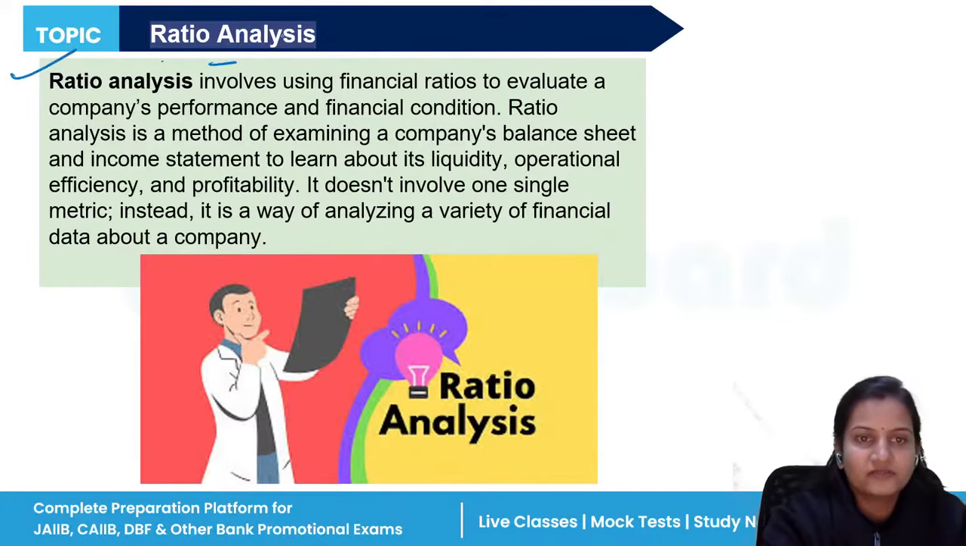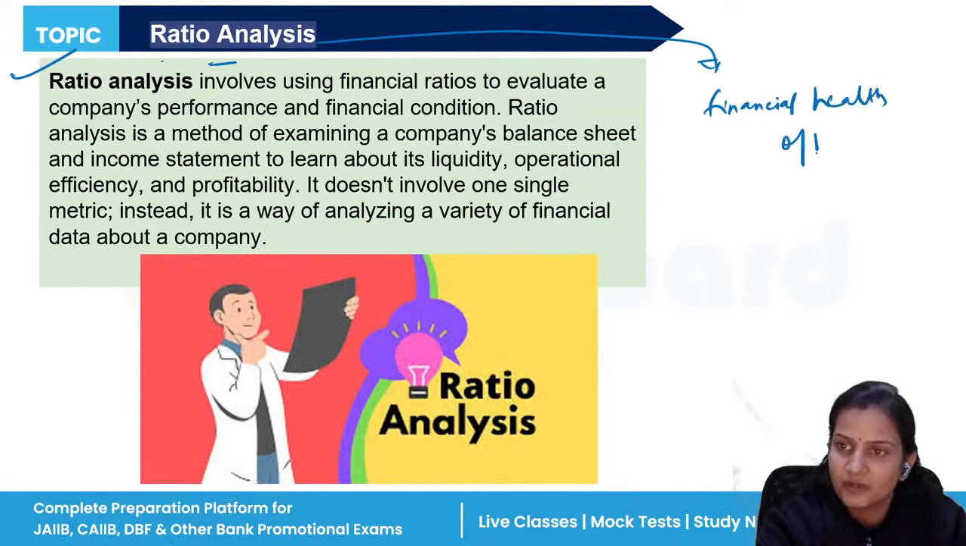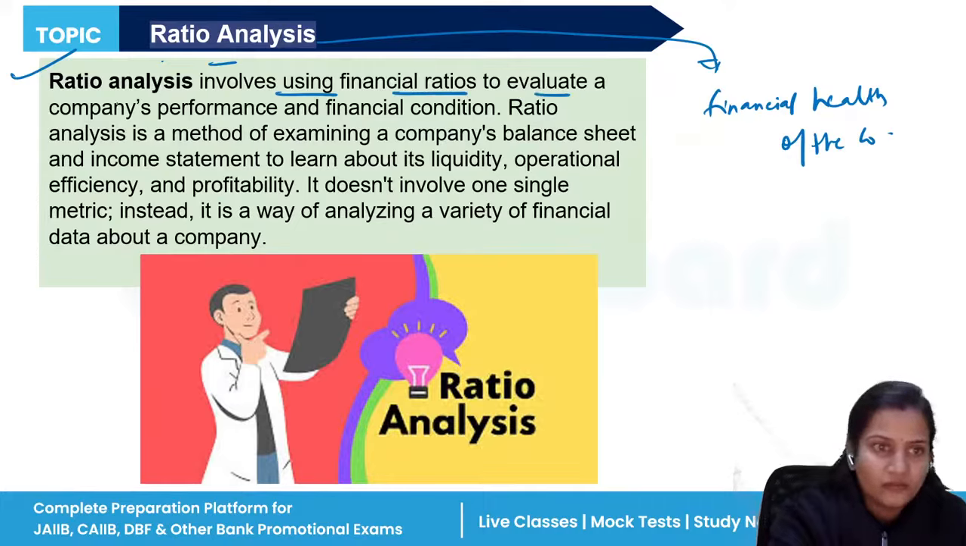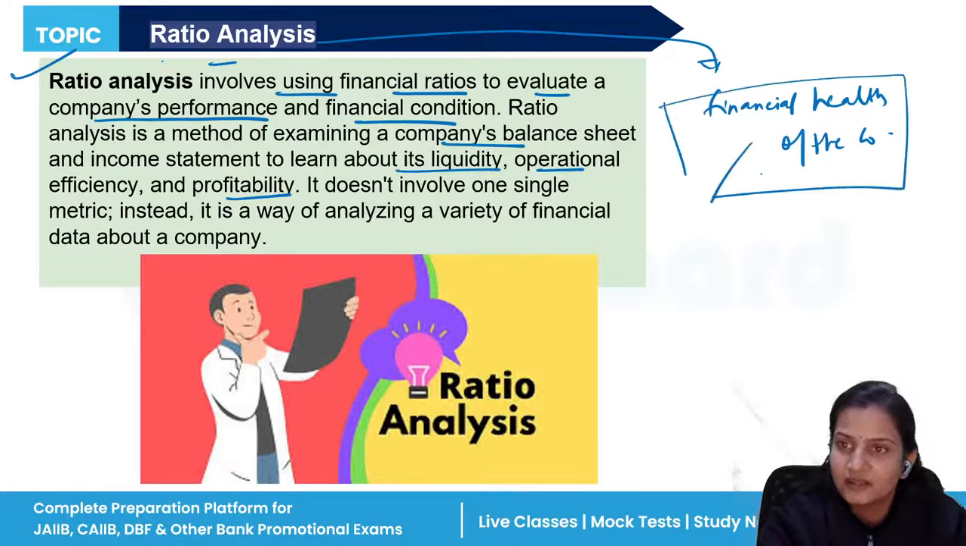Now, ratio analysis means what? Ratio analysis will tell the financial health of the company. With the help of ratio analysis, we can get to know how healthy the company is. It involves using financial ratios to evaluate the company's performance and financial condition. With the help of the balance sheet, how much liquid amount your company is carrying, what operational activities the company is doing, the profitability, how much profit your company is making every year. Everything we need to analyze under this financial health.